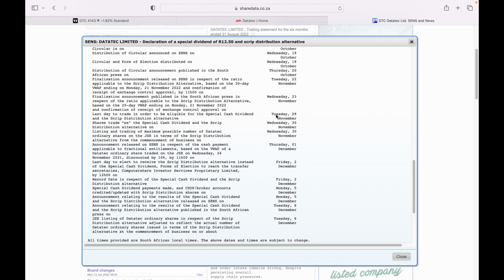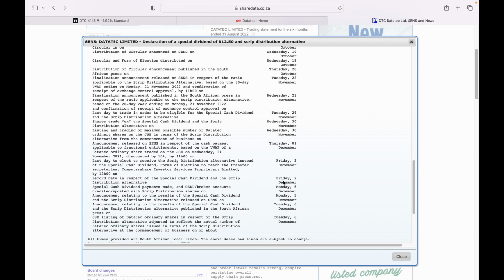So if you want to receive either the cash dividend or the scrip distribution, you need to be a shareholder by 29 November. Then on the 30th, the shares will be trading ex-dividend. Okay, then for that dividend payment, either in the form of shares or in the form of cash, the last day to elect whether you want to receive cash or shares is the 2nd of December, and then the record date is also the 2nd of December.